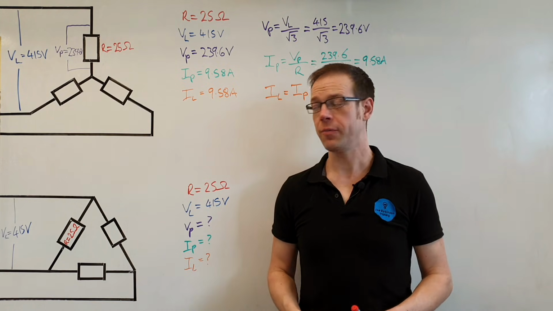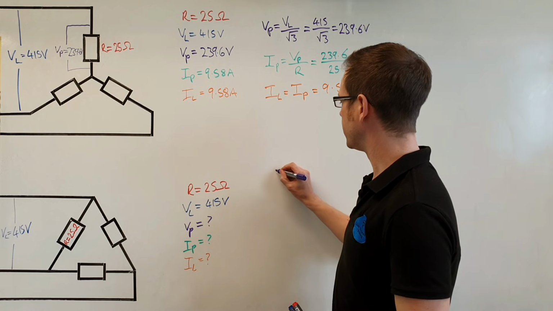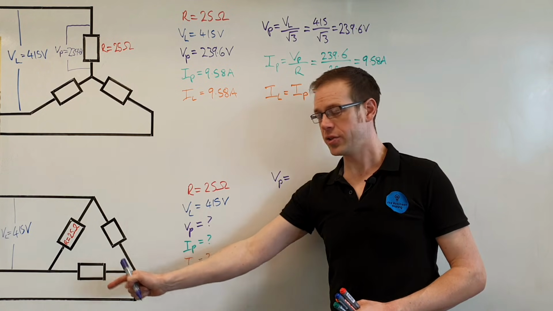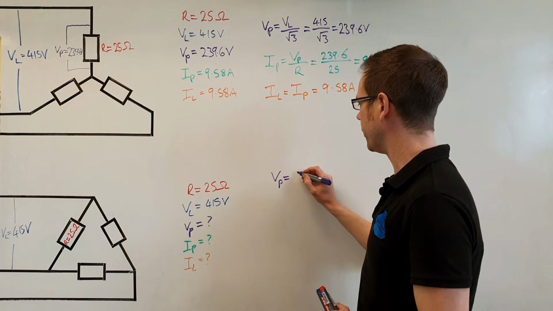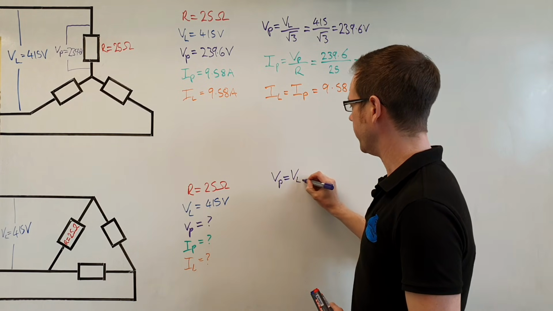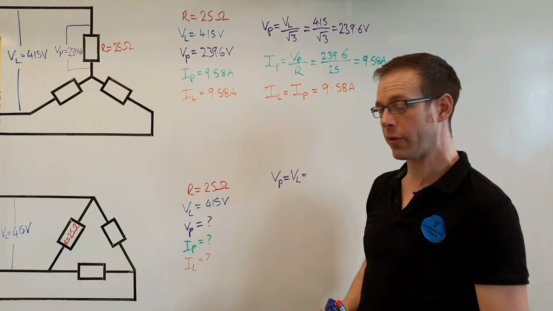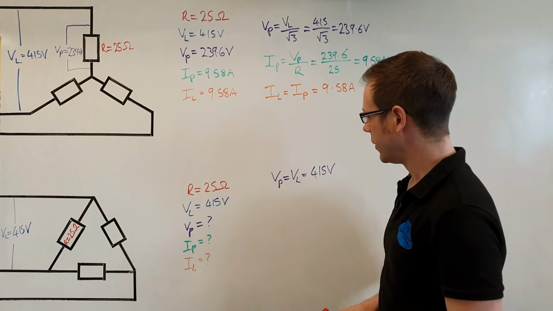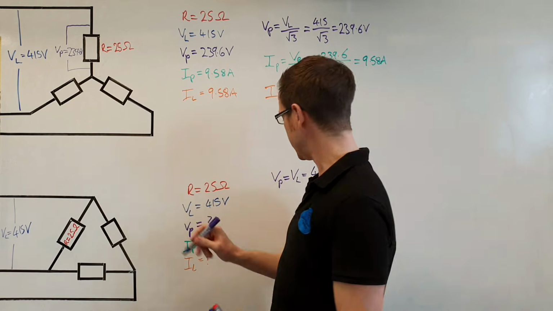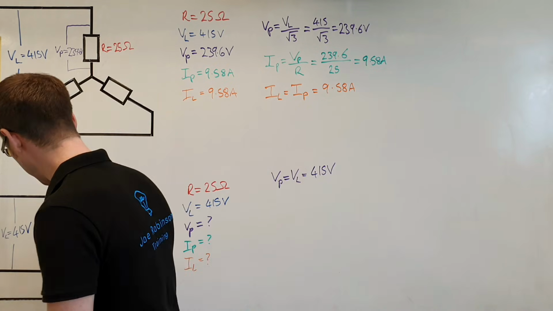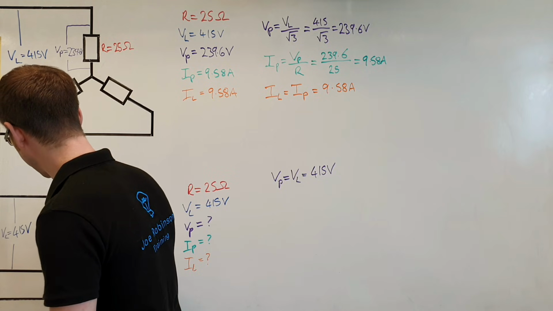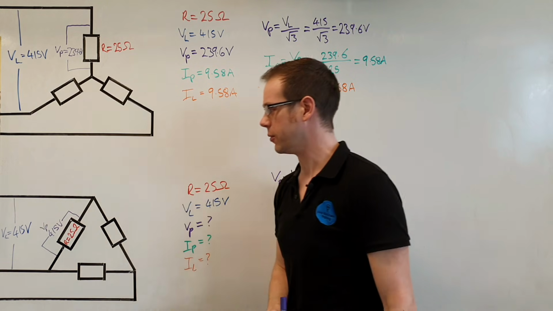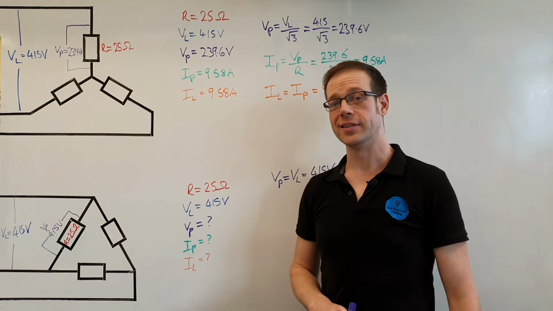So the first thing we need to figure out is what is the value of the phase voltage. So once again, VP is equal to, now again, we're in delta, so the rules have changed. And in a delta connected load, we know that VP is equal to VL. So once again, we can do that lovely simple calculation where VP is equal to VL, which is 415 volts. So the voltage that we find across our resistor is 415 volts. So we can put that in, 415 volts there. And that of course is your phase voltage. So that's nice and simple as a starting point.